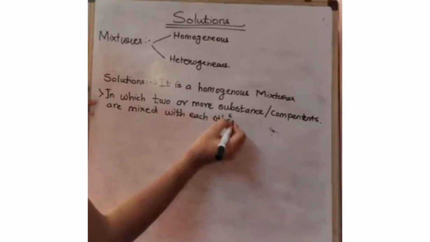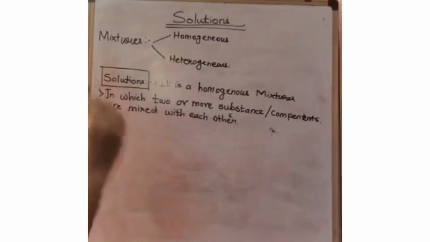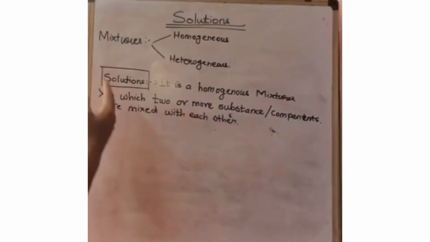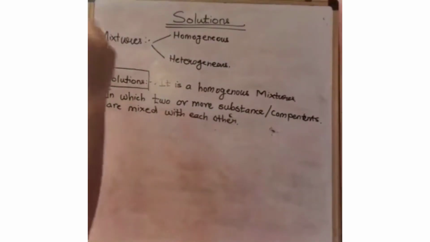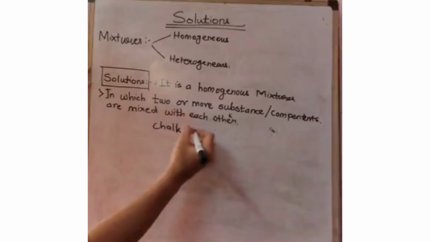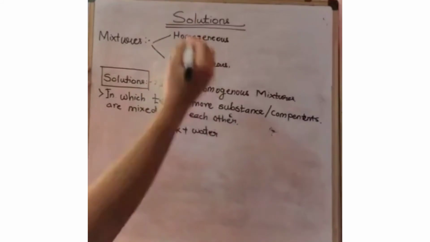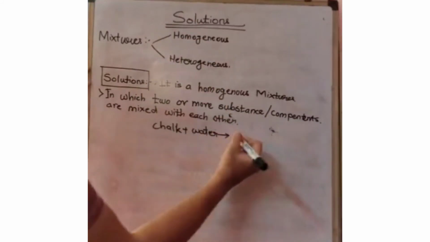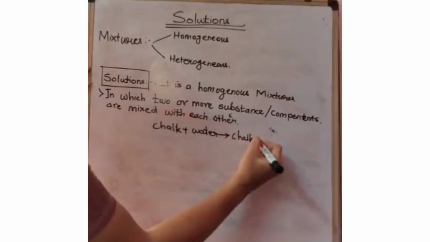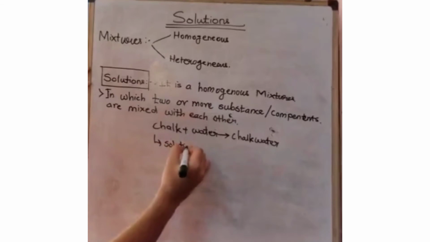So what exactly is a solution? A solution is nothing but a homogeneous mixture. What is a homogeneous mixture? One in which two or more substances or components are mixed with each other. That is called a solution. There is one question you will be asking me. If I give you the example of chalk plus water, these are two components. These are not homogeneous, these are heterogeneous. So is it a solution? No, strictly no.